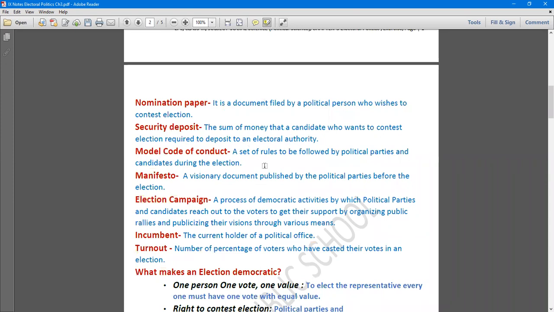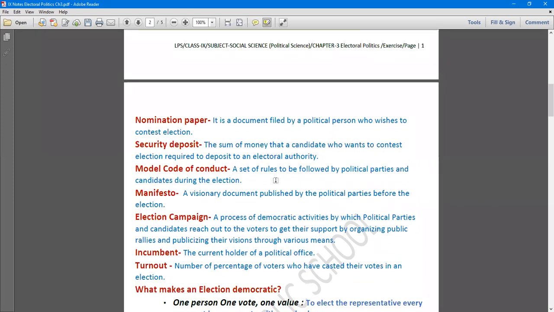Now, a few other terms of this chapter, very interesting terms. Let us go through them also. Now dear students, a few other terms of this chapter which you need to understand in electoral politics. Nomination paper. Now what do you mean by nomination paper?